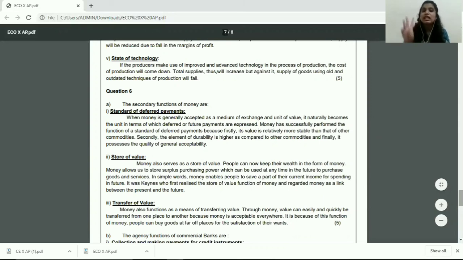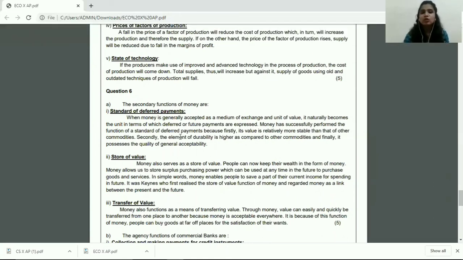So you have to make sure that when you write these 3 points, you write them so well that it justifies 5 marks, right? So try to explain it very nicely, try to include examples, and try to write a lot of explanation, try to add more sentences to your points.